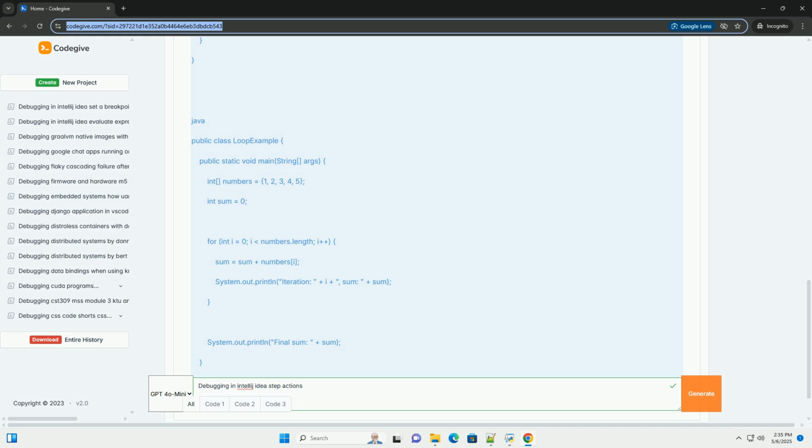Debugging example walkthrough. Let's use our sample code and step actions to understand how debugging works. 1. Start debugging: start the debugger as described above. Execution will pause at the first breakpoint, int sum = add(a, b). 2. Step over, F8: press F8.